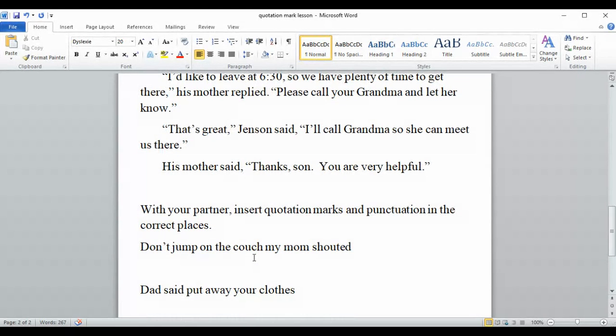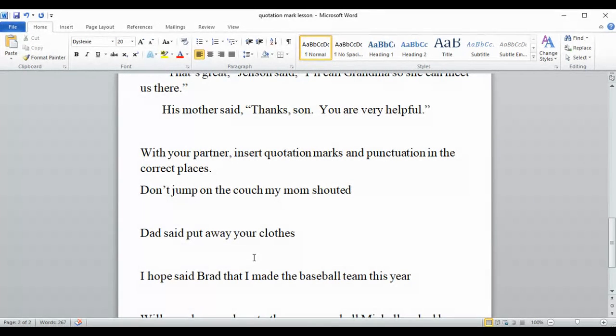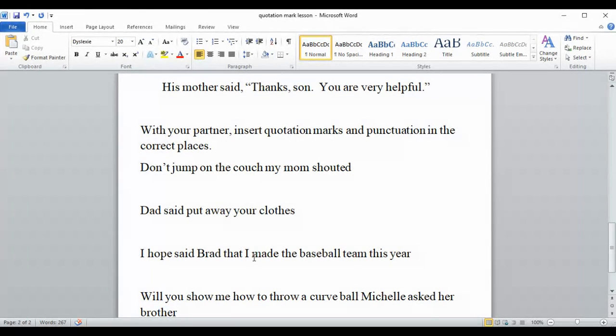So the next part says, with your partner, insert quotation marks and punctuation in the correct places. Well, I doubt that you have a partner there with you, but we're going to go through this together. "Don't jump on the couch," my mom shouted. What were the exact words that my mom shouted? "Don't jump on the couch." So that's got to be inside quotation marks. So I'm going to do that part first. Put quotation marks there and quotation marks here.